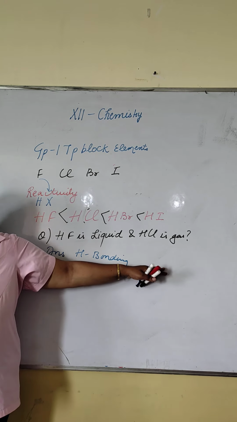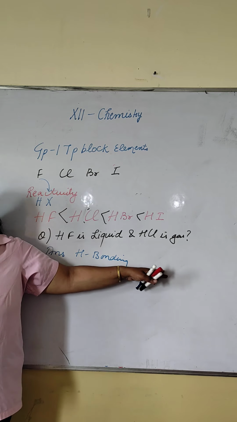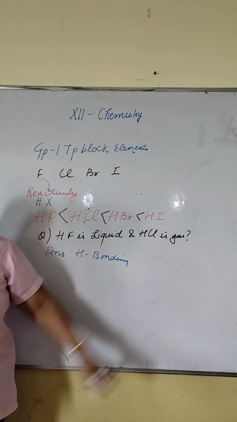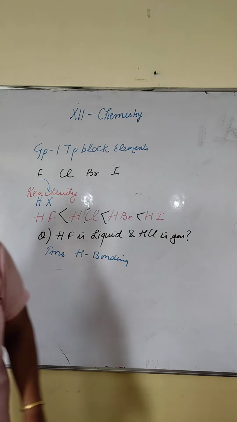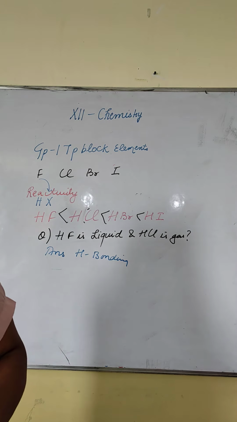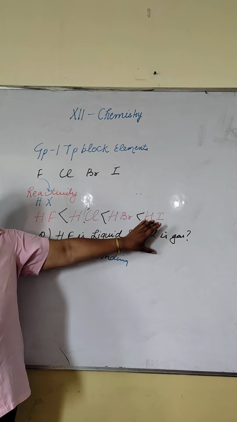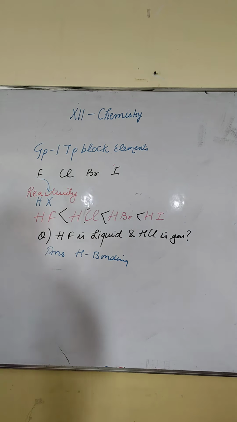For hydrogen bonding, the size of the atom should also be small. Chlorine's electronegativity is approximately equal to nitrogen, but it will not form a hydrogen bond because of its larger size. So remember the word FON: fluorine, oxygen, nitrogen form hydrogen bonding with H.